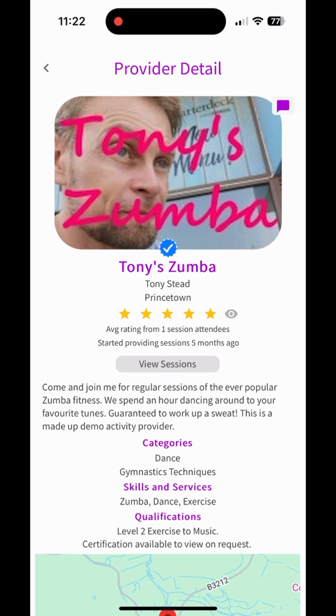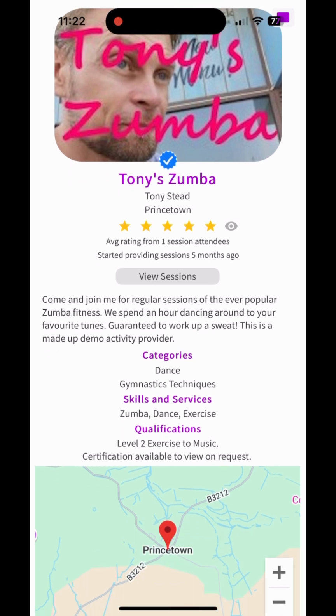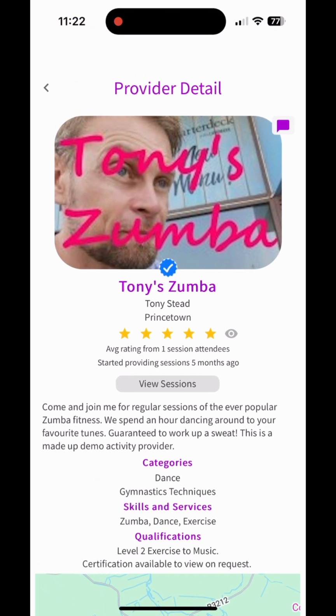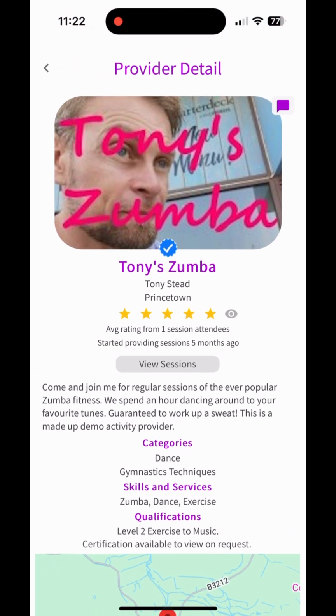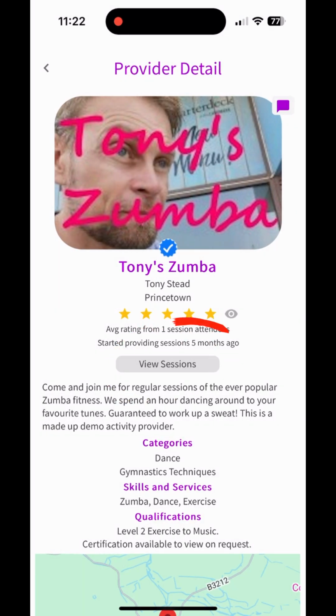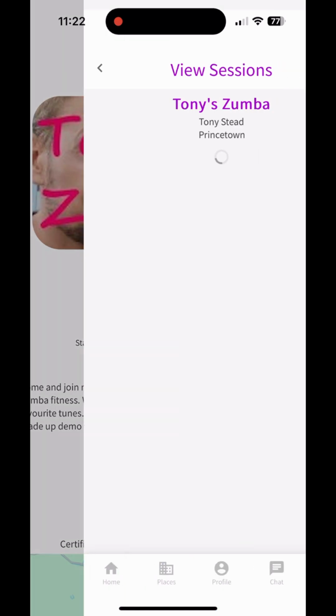From here, you can see a description of their services, applicable categories, list of skills, qualifications, a location map, and a business address. If a review has been left by a session attendee, then you can view it by clicking on the eye icon next to the star rating. Click on the View Sessions button to see the provider's current session offerings.